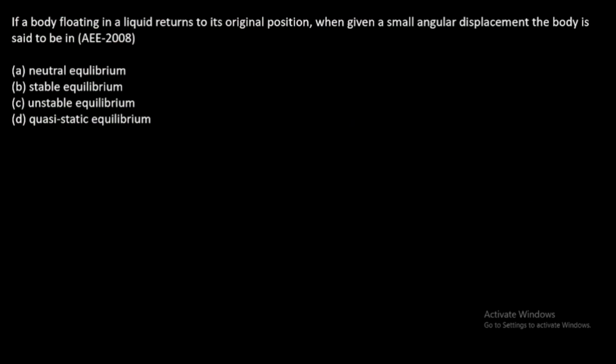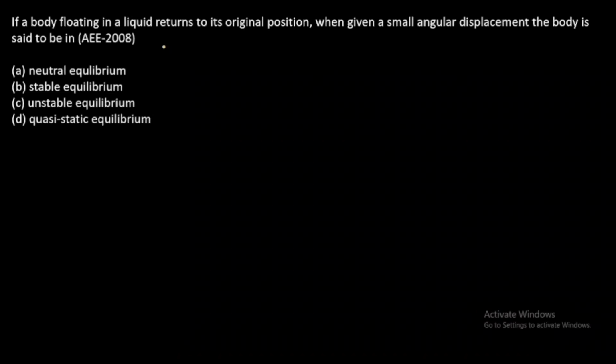Next question. If a body floating in a liquid returns to its original position when given a small angular displacement, the body is said to be. When a floating body is given a small angular displacement, if it returns to its original position, that is called stable equilibrium.